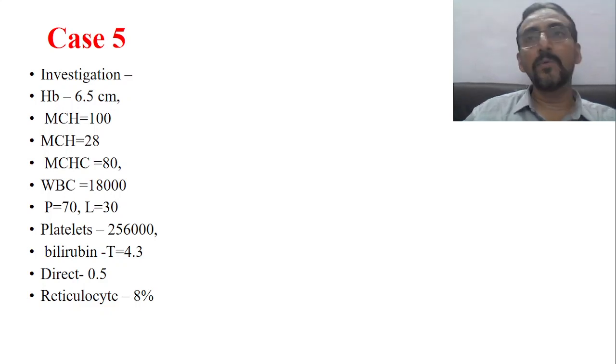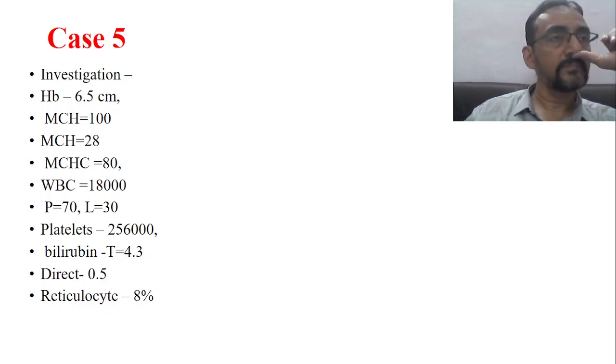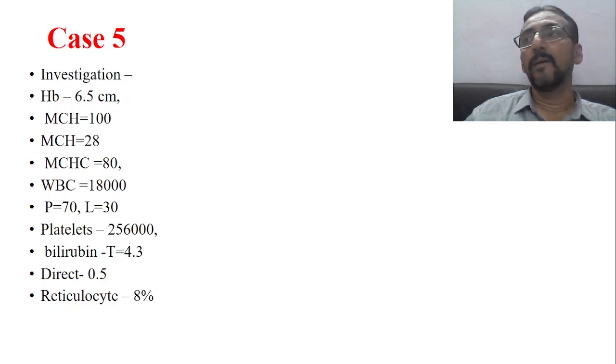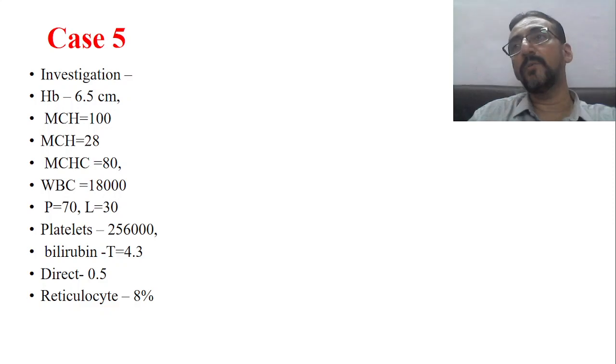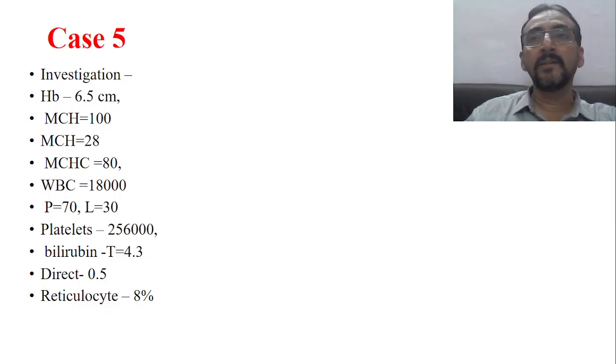So okay, now comment on this particular. HB is 6.5, MCV is 100. So what does it suggest? MCV 100, normally it is 90, so borderline increase is there. That means there is more and more production of the RBCs going on because of some rapid pathology.